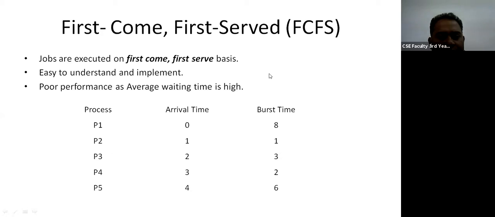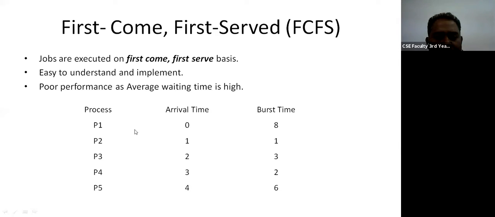Now what is the average waiting time? As you can see here, there are five different processes: P1, P2, P3, P4, P5. The arrival times of those processes are: P1 has arrived at time 0, P2 at time 1, P3 at time 2, P4 at time 3, and P5 at time 4. So by time 4, all the processes have arrived.